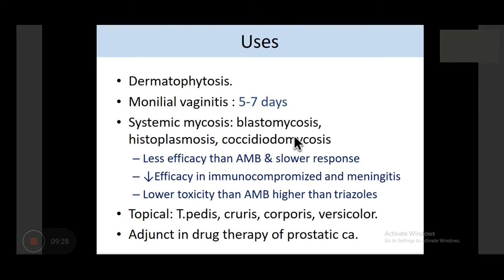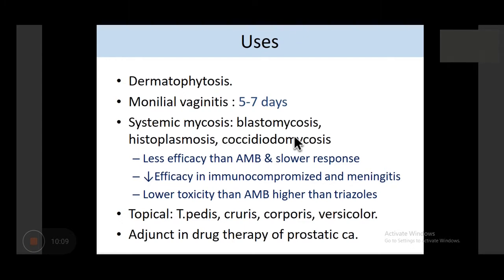You can see the comparison between these infections: it is less efficacious than amphotericin B for treatment of these infections, with slower response, and decreased efficacy in immunocompromised and meningitis patients has been seen with ketoconazole. It has lower toxicity than amphotericin B but higher than triazoles. So ketoconazole in toxicity profile comes in between amphotericin B and other triazoles. Actually, other triazoles came into the picture because of ketoconazole toxicity. So we wanted to make further changes in ketoconazole to produce a drug with even fewer side effects.